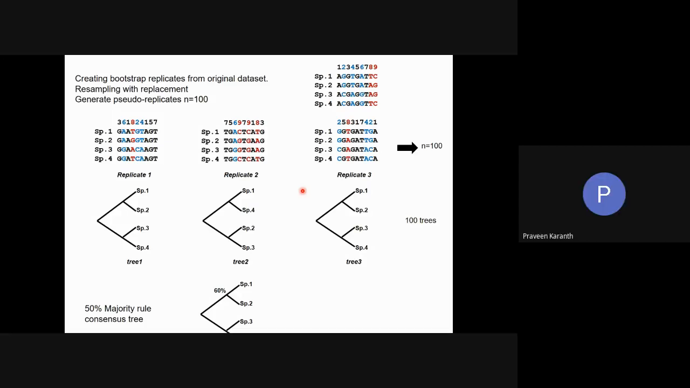Yeah, so basically, as Roy pointed out, the larger the data set, the more bootstrap replicates you'll have to do. For something as small as 9 characters, 100 is more than sufficient.